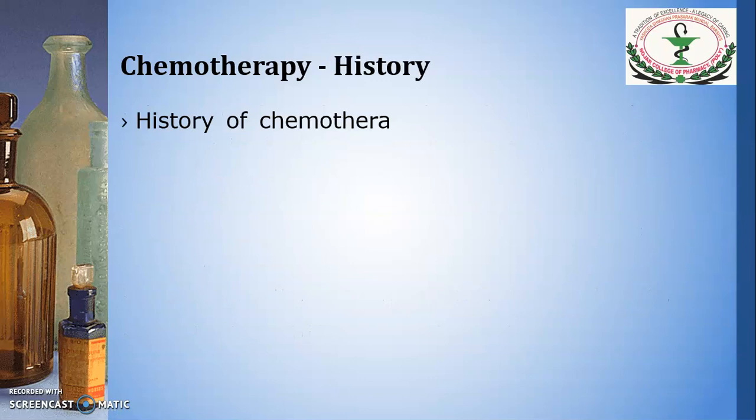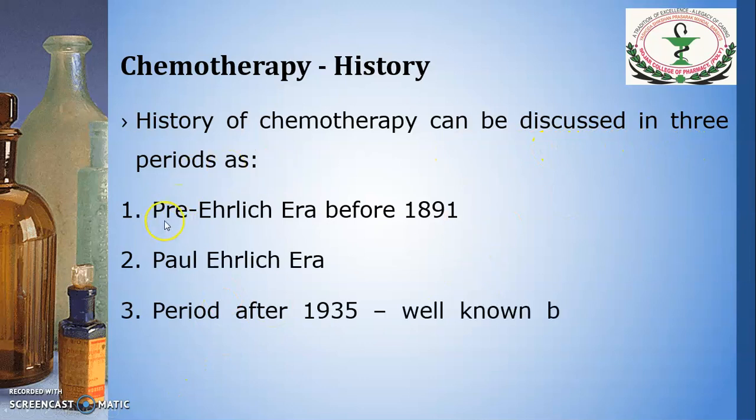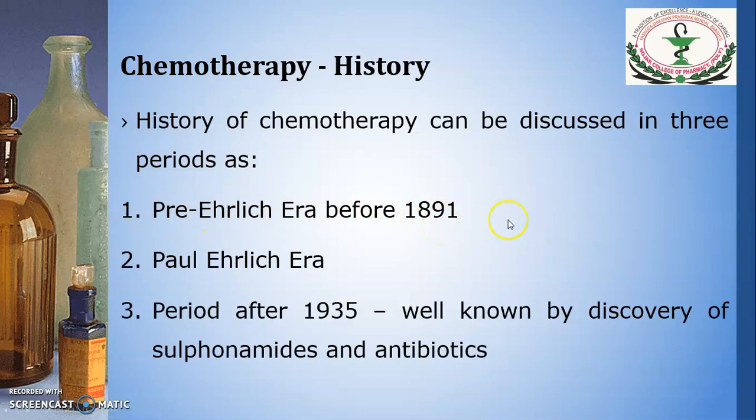Now we will see the history in short. The history of chemotherapy is discussed in three periods. Pre-Ehrlich era, that is before 1891. In this era there was no availability of such chemical compounds to treat an infection. In most cases, if the patient was suffering from any infection, that may lead to death.